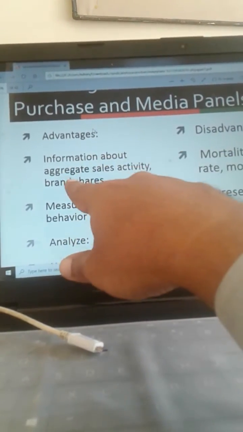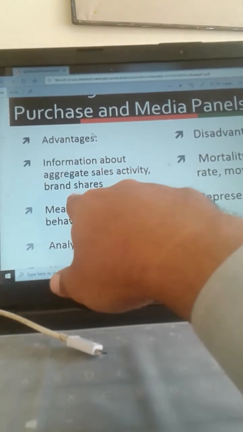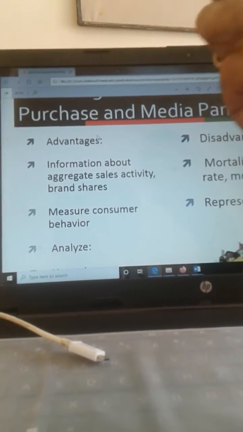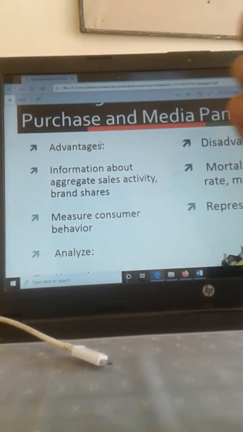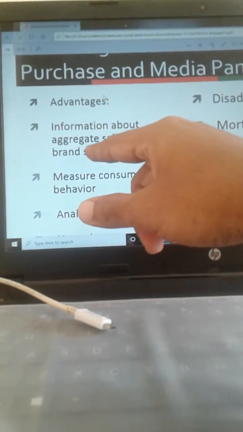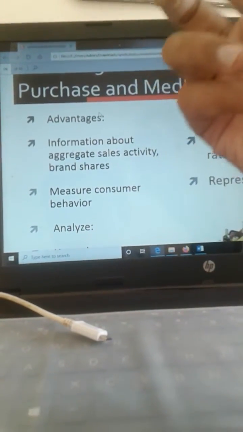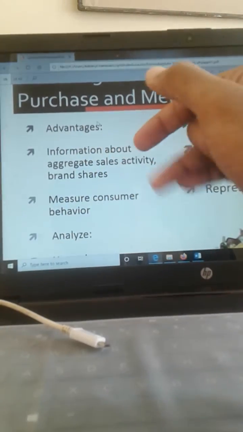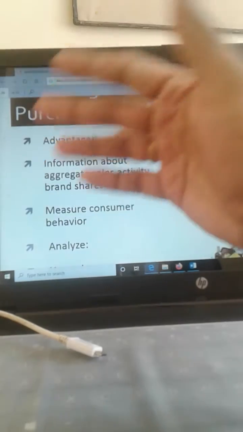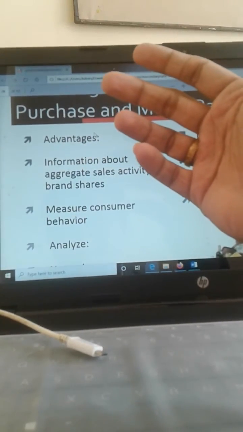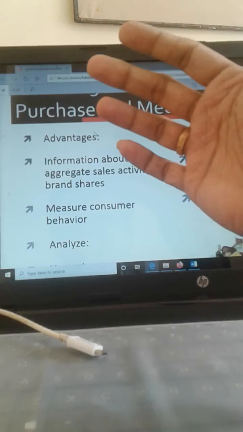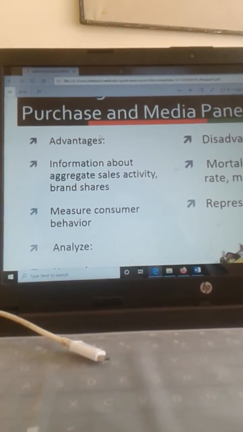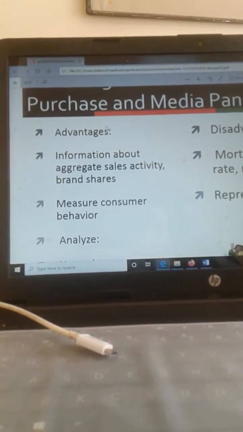Now, information about the aggregate sales activity and brand shares, so we can get comprehensive data. That is one of the advantages of purchase panels. We can get comprehensive data about all these products from a single company. Whichever company we want, whichever products the respondent wants, all those data can be captured by these particular agencies.